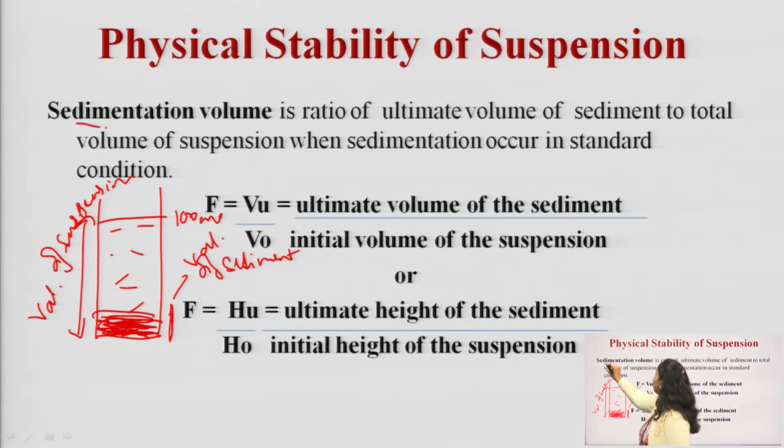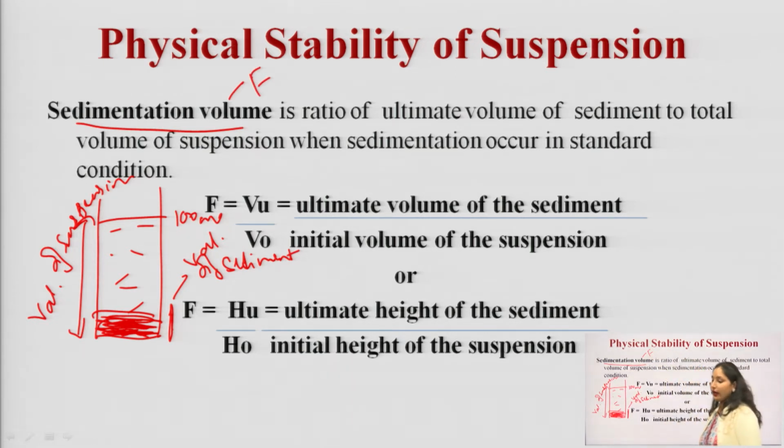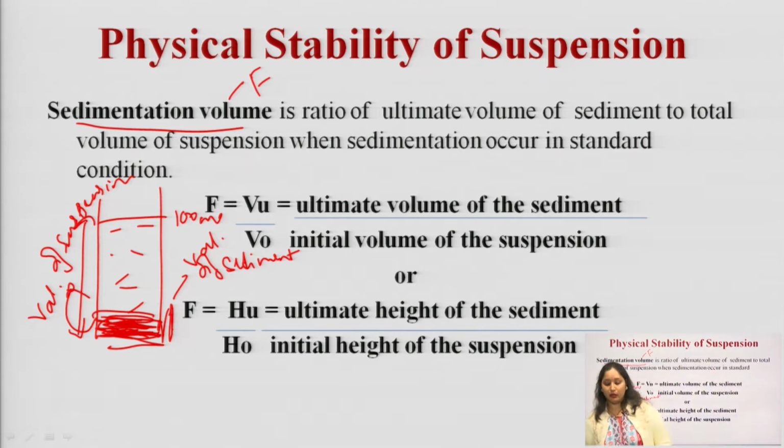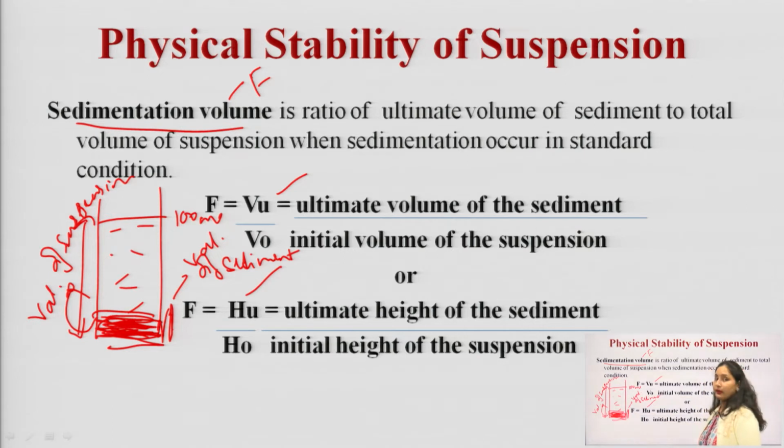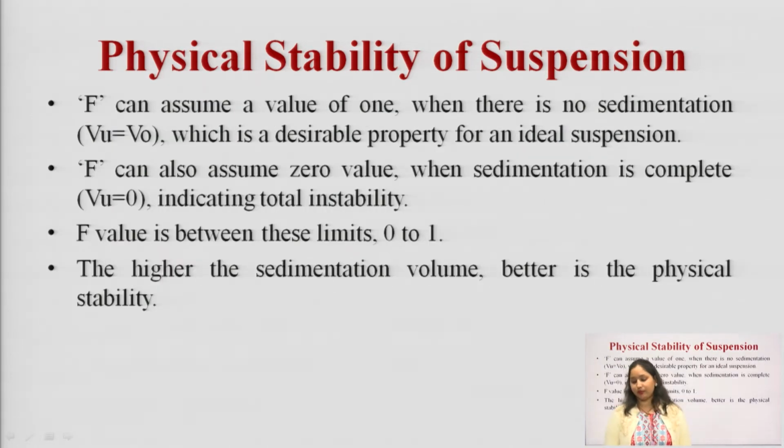Your sedimentation volume is generally represented with the letter F, and it is defined as the ratio of the ultimate volume of sediment with respect to the total or initial volume of suspension. We can also consider the height instead of the volume, and it is defined as the ratio of the ultimate height of sediment with respect to the initial height of the suspension.